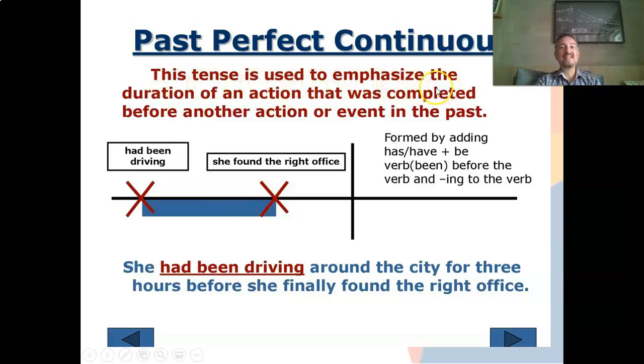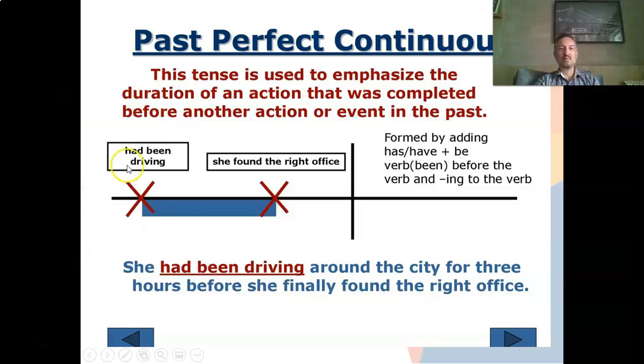Another one. It's used to emphasize the duration of an action that was completed before another action or event in the past. So this is to emphasize the duration. So had been driving when she found the right office. You can say that she had been driving around the city for 3 hours before she finally found the right office.